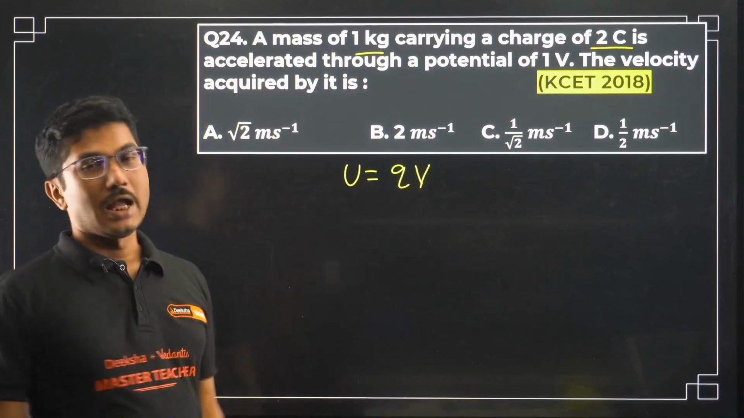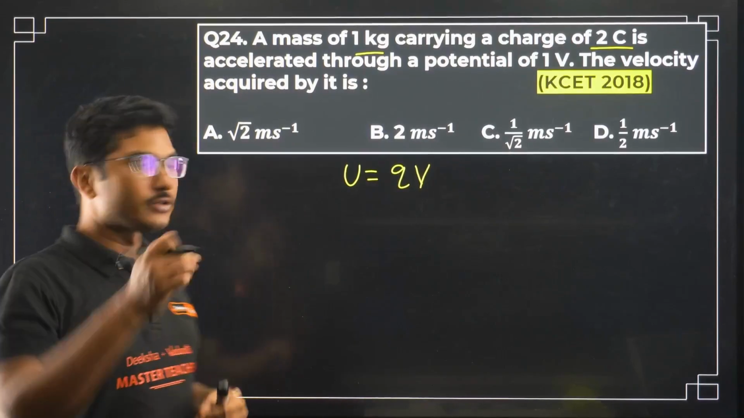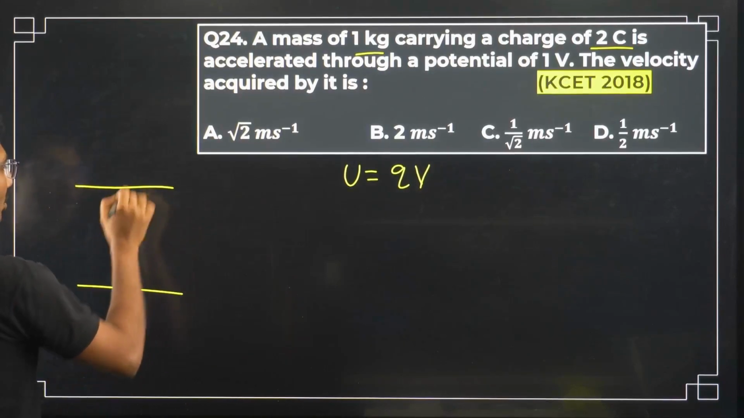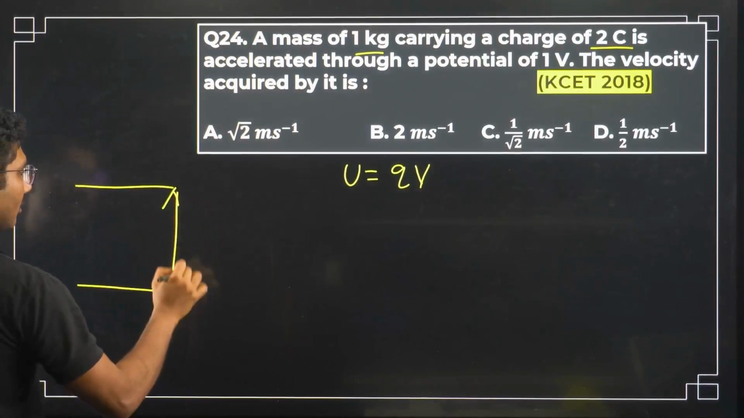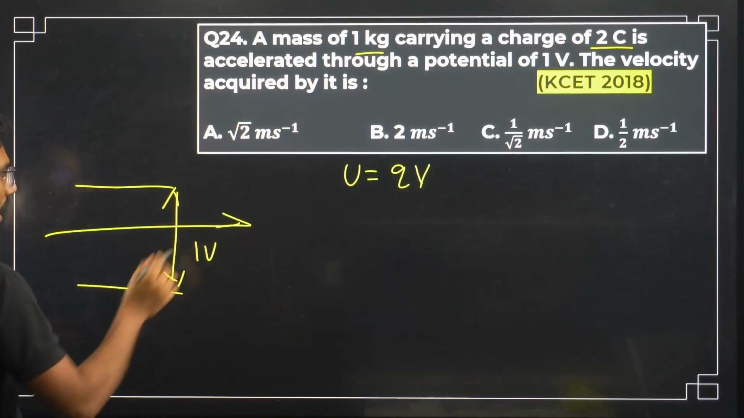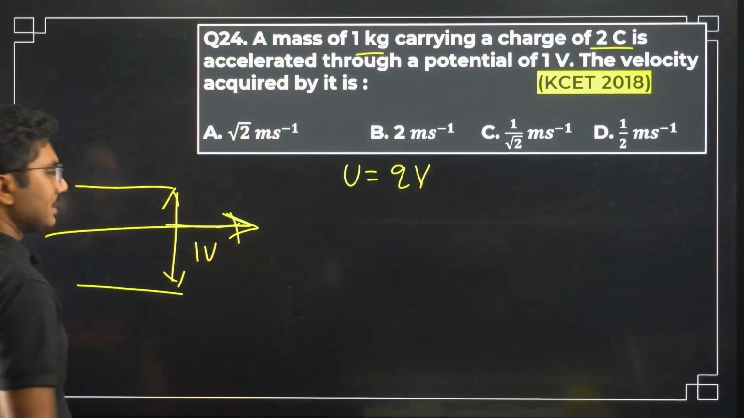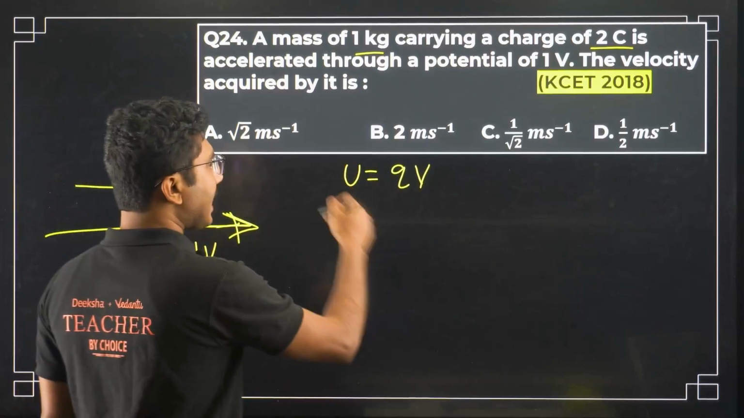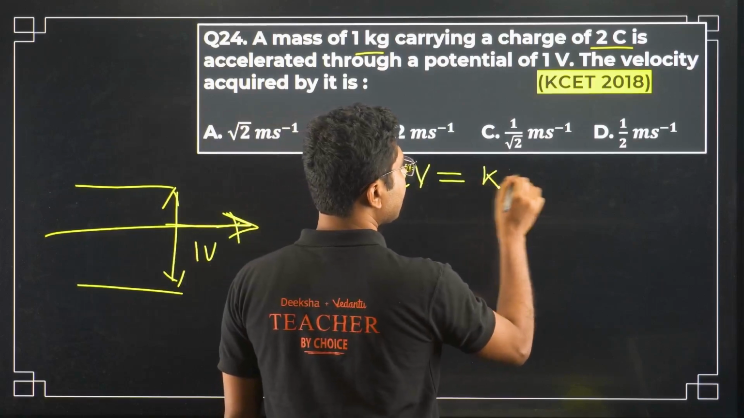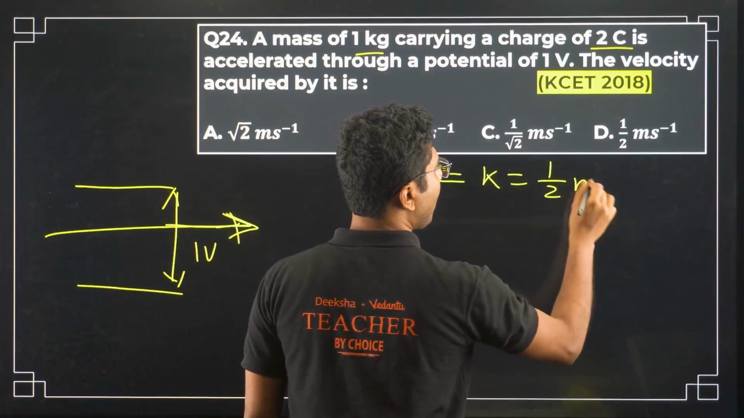The potential energy that you are supplying to this mass is Q into V. Now suppose this is the system, you have kept a 1 volt potential difference over here, and you send that mass through this. Once it is out of this field, this entire potential energy will be converted into kinetic energy. That is half m v square. You are asked to find the velocity.